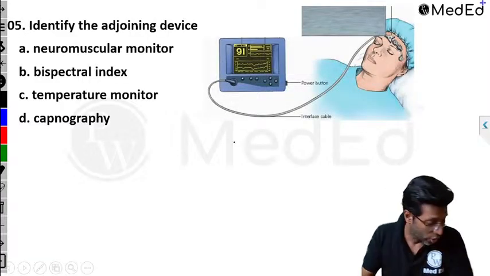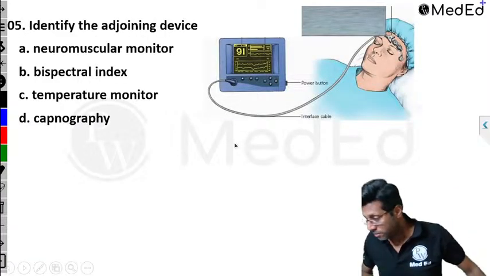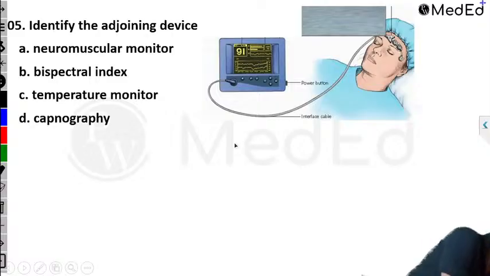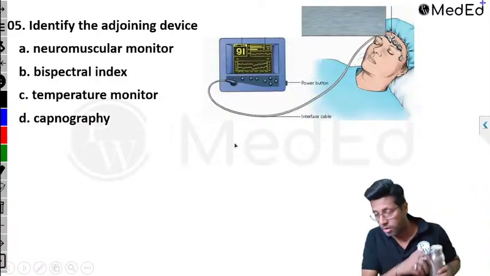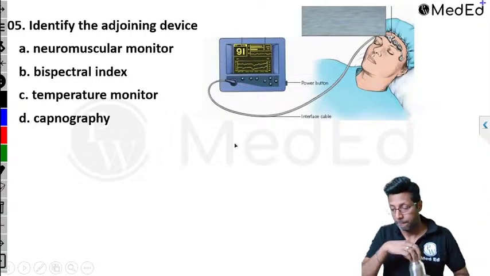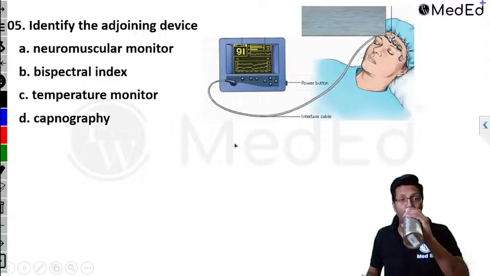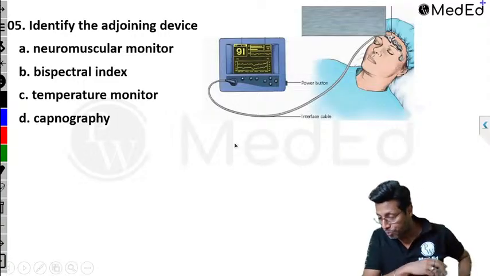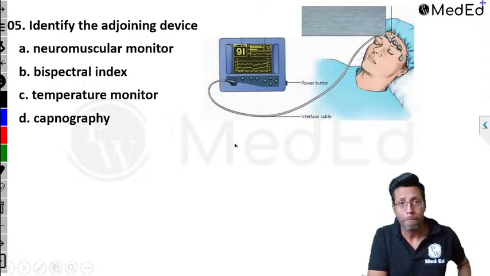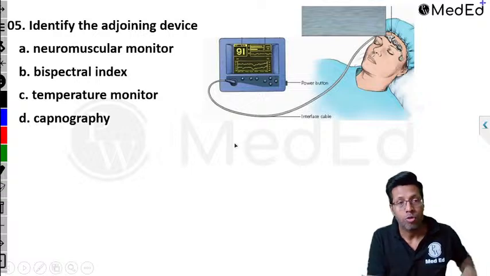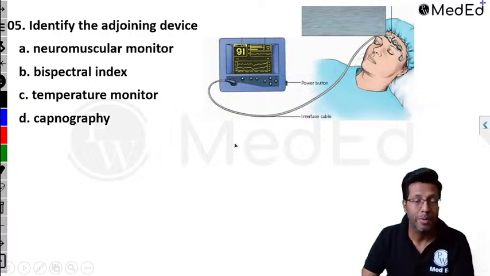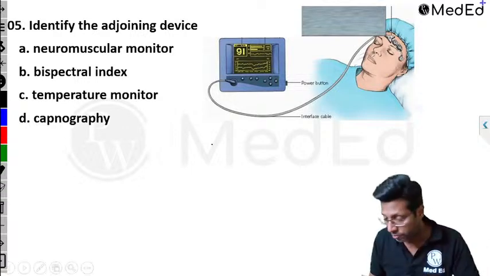Okay. So next question. Identify the adjoining device. So you have neuromuscular monitor, bispectral index, temperature monitor, or capnography.